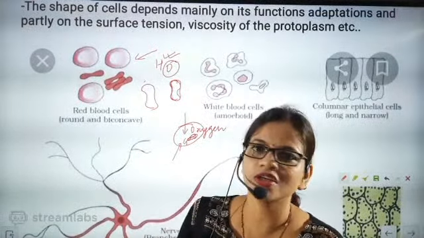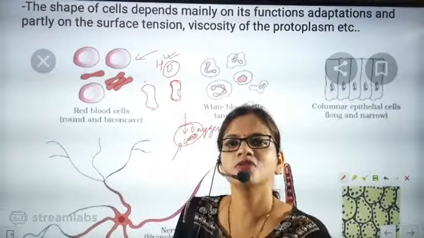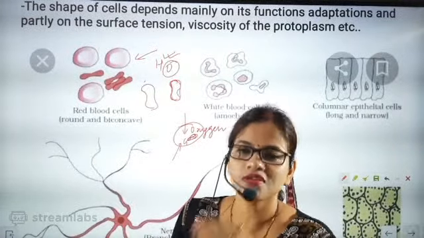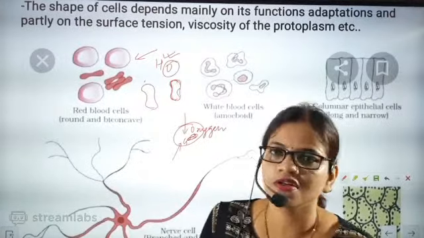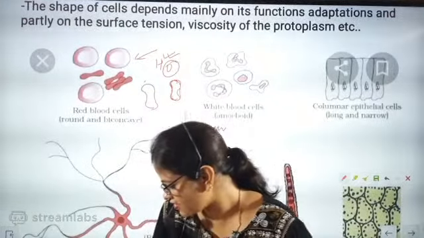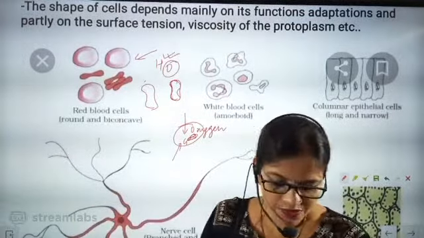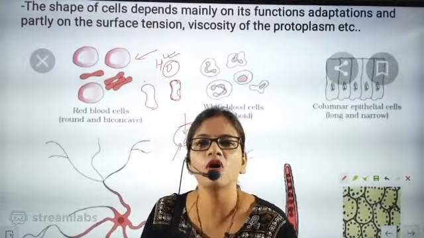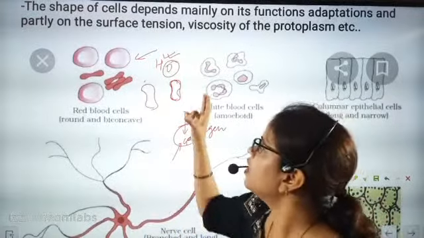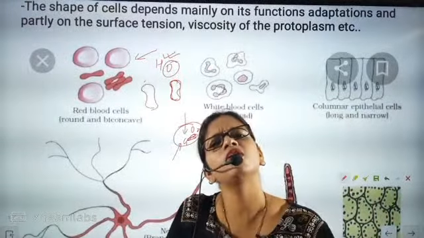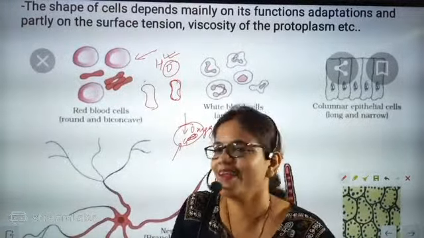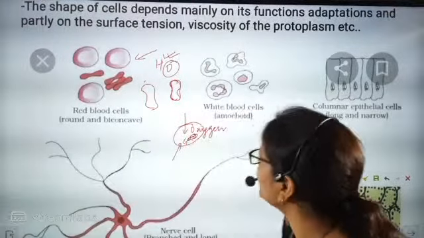A truck's work is transportation; RBC's work is transportation of oxygen. Why go for tough definitions? We can understand it in a very simple way, beta. Its function is to transfer oxygen. So that's why I called it a truck. Did I commit any crime? It is for transportation work only.